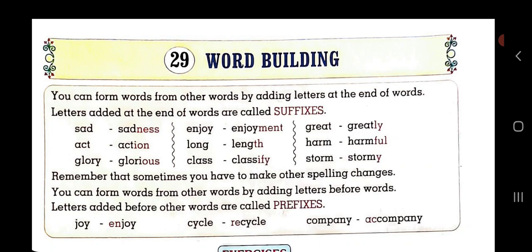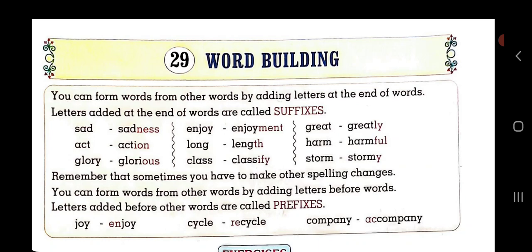This way we can change the word meaning and we can change its value also when we are adding suffix to it. Now remember that sometimes you have to make other spelling changes. You can form words from other words by adding letters before words. Letters added before other words are called prefix. When we are adding before the word, they are called prefix.